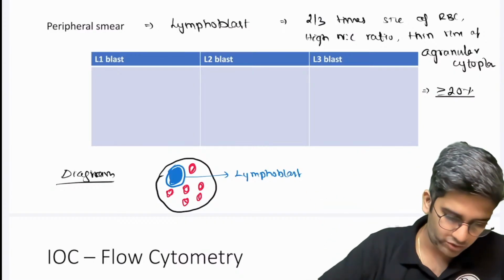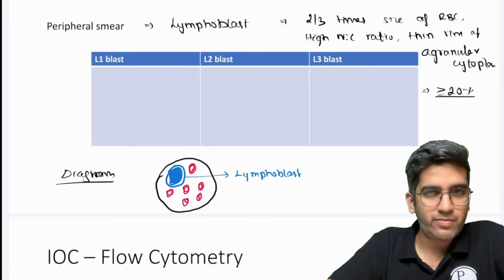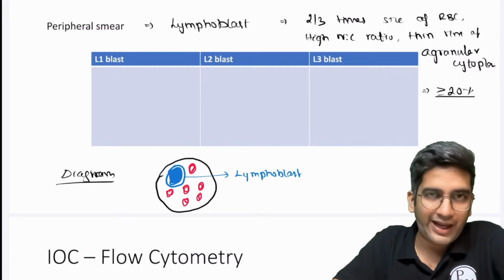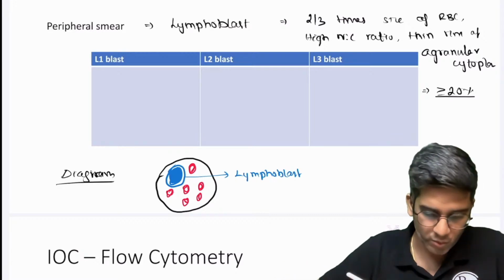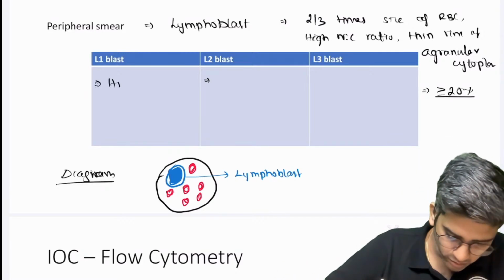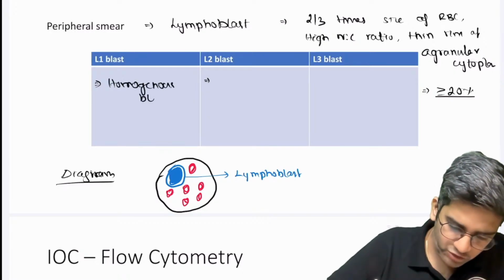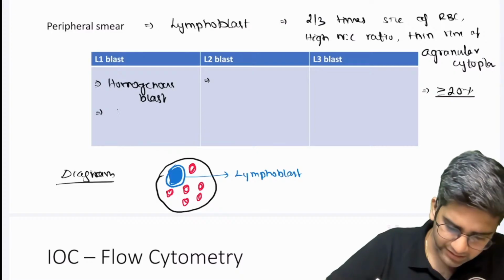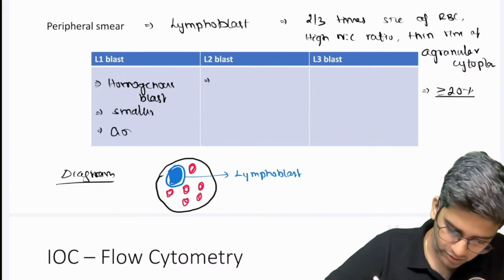Fine, let's go to this. The older way of classification, we had L1, L2 and L3 blasts. In this current era, we don't have L1, L2, L3, but it's also fine to represent L1, L2, L3 because most of the examiners will want it, right? L1 is more of a homogeneous blast. When I say homogeneous, all of them look almost similar. They are a little bit smaller and they have a good prognosis.